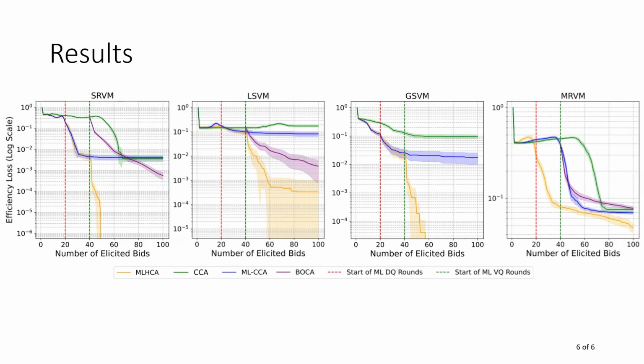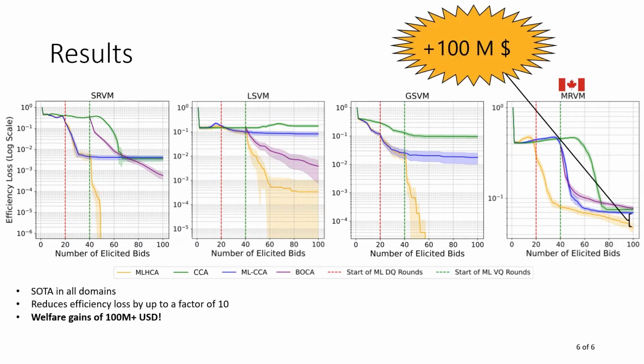In blue, the state-of-the-art demand query-based auction, and in purple, the state-of-the-art value query-based auction. And across all these simulated domains, we are the new state-of-the-art. And in some of them, we reduced the efficiency loss by a factor of 10. And for the most realistic simulator, we improved social welfare by more than $100 million.